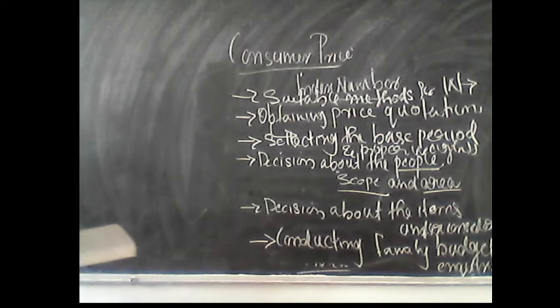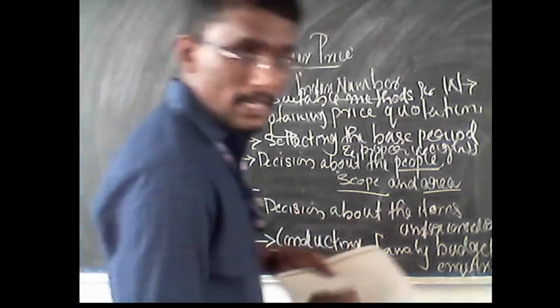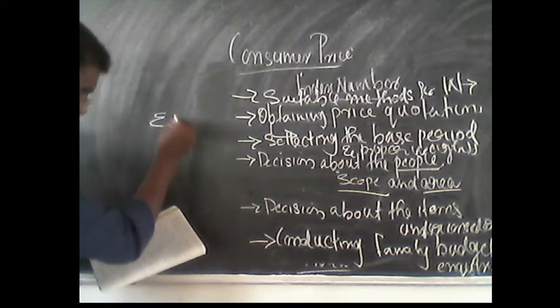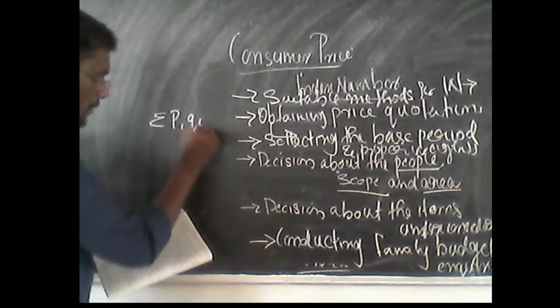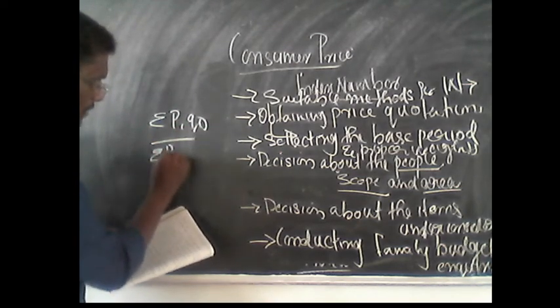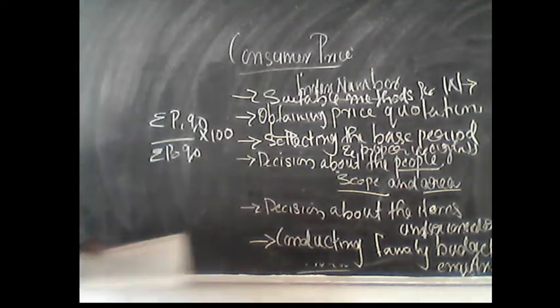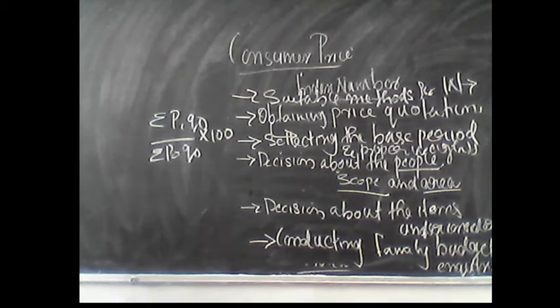In the case of the weighted aggregative expenditure method, the formula is sigma P1 Q0 divided by sigma P0 Q0 into 100. This is the weighted aggregative expenditure method. And in the case of family budget